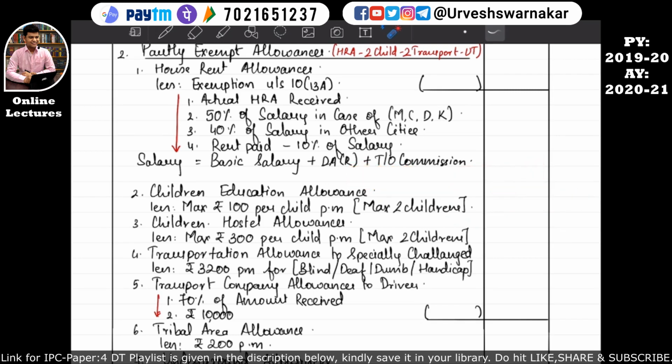Okay, so the next point in our acronym is 2 transport. The next point is about transport allowance to a specially challenged assessee. Basically if an employee is a specially challenged individual, that is if he is blind, deaf, dumb or handicapped, then the transport allowance that he has received will be further reduced by rupees 3,200 per month. Okay, but if the employee is not a blind person or a deaf person or a dumb person or a handicapped person.